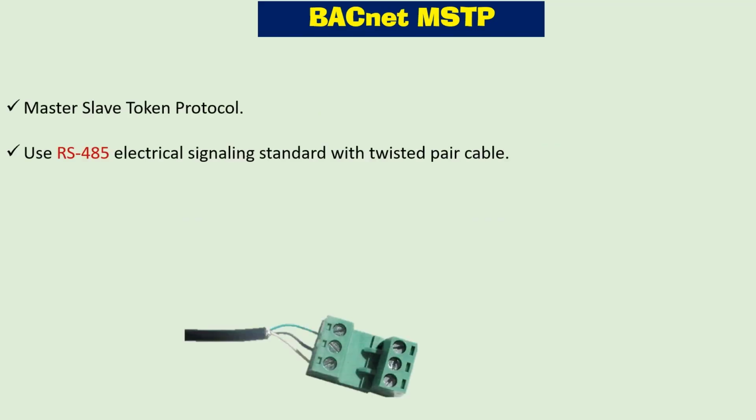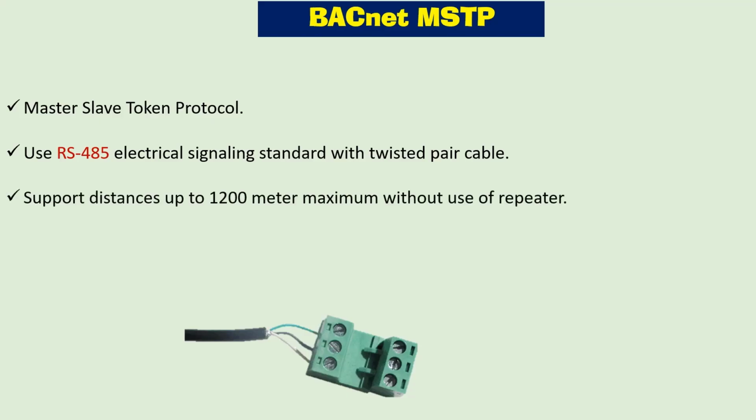Now let's talk about BACnet MSTP. MSTP is a master slave token protocol. It uses RS-485 electrical signaling standard with twisted pair cable. It supports distances up to 1200 meters maximum without the use of repeaters. Baud rates supported are from 9.6K to 76.8K. Some devices are also supporting 115K baud rates today.